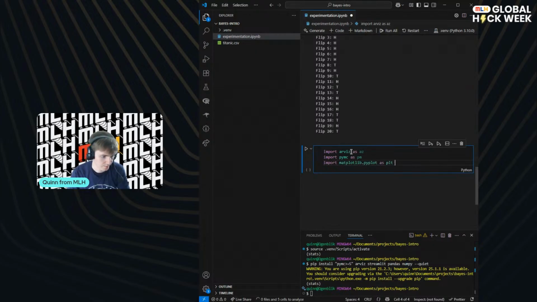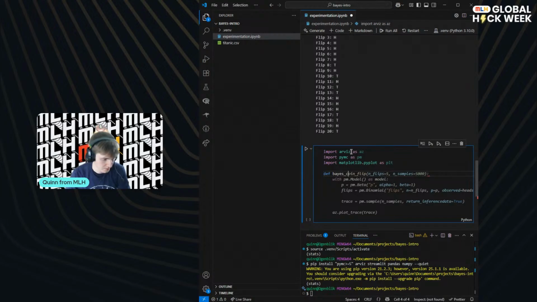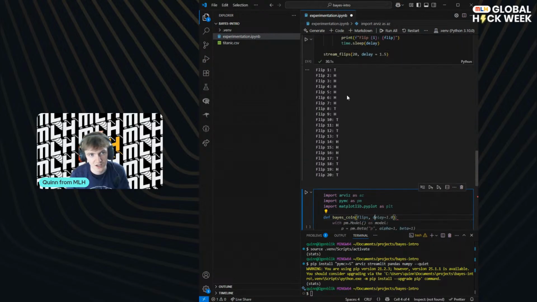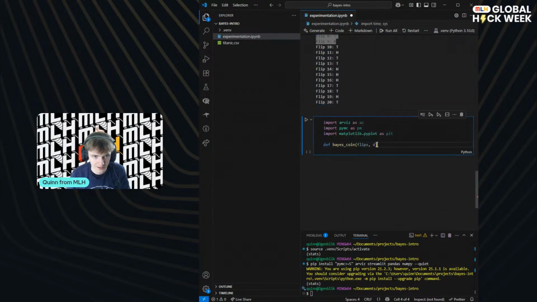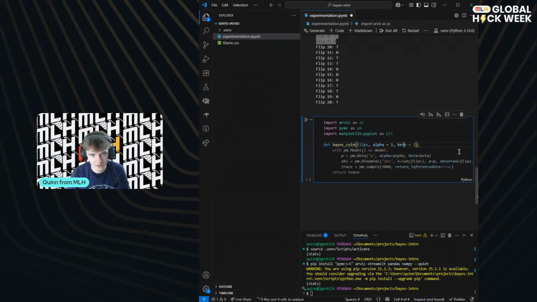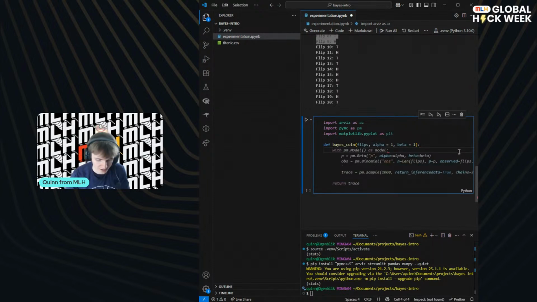we're going to be doing some plotting, and we're going to make a function again. And we'll just call it base coin, and we'll say we've got flips, and this is going to be the history, the number of flips that we've had to date. So we'd give it all of this data, right? And it's going to update using that kind of conjugate update that we said. So we'll start with our priors, and again, let's just set the defaults to be a uniform prior, a flat prior. We think it's a fair coin basically, and then we'll say